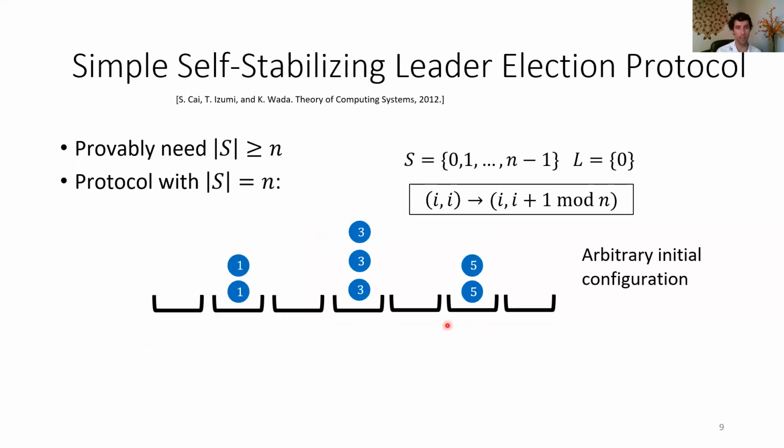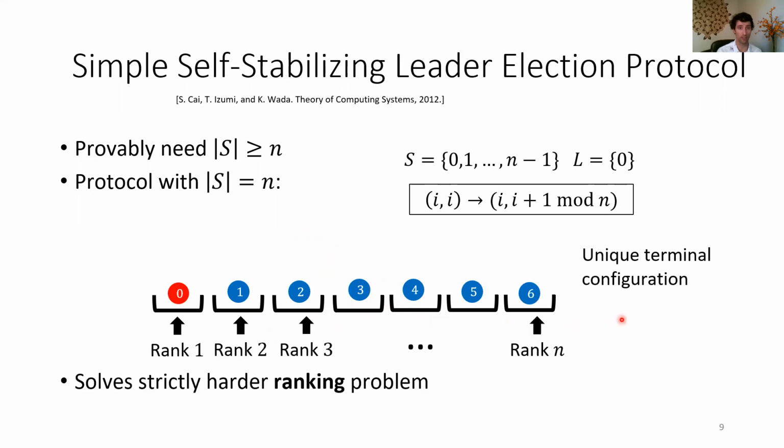So for example, here we have n equals 7, and we have an arbitrary initial configuration, so our state set is 0 through 6, and what will happen is eventually two agents will meet in the same state, one of them will increment. This will continue happening until we eventually reach the unique terminal configuration.